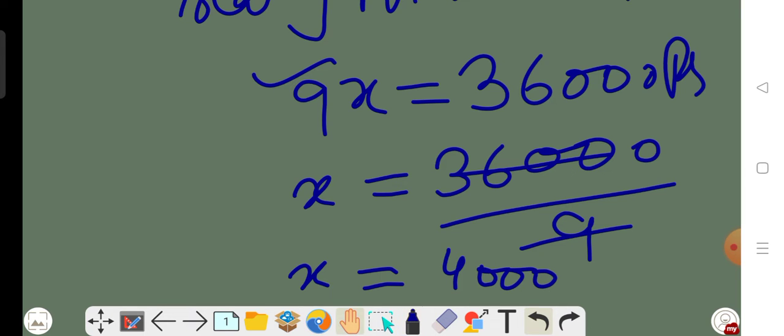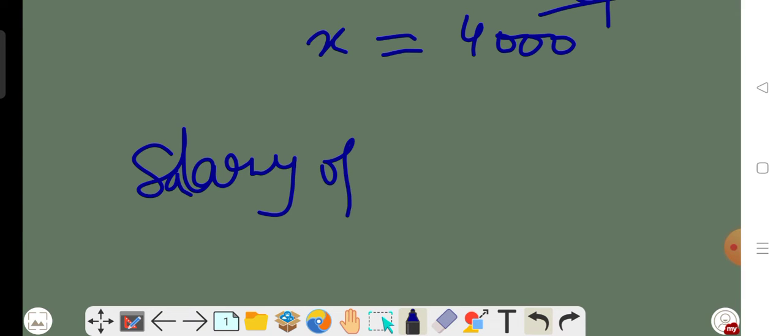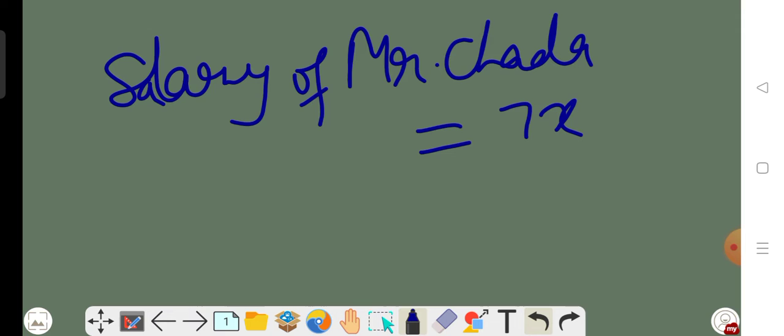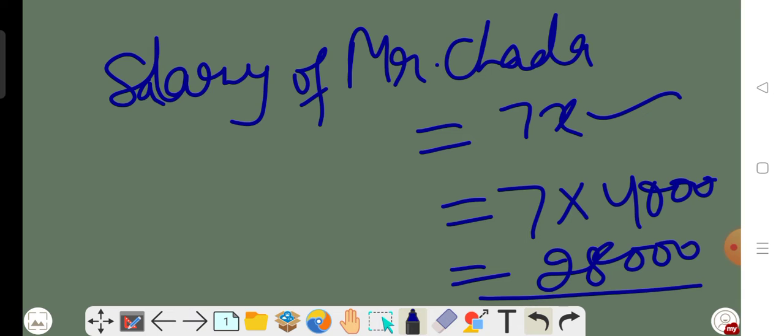Okay. So now what do we have to calculate? We have to calculate the salary of Mr. Chadda. So the salary of Mr. Chadda is equal to 7x, and that is equal to 7 multiplied by 4,000, because the value of x is 4,000. So 7 fours are 28,000. From here the salary of Mr. Chadda will become equal to 28,000 rupees. Okay.